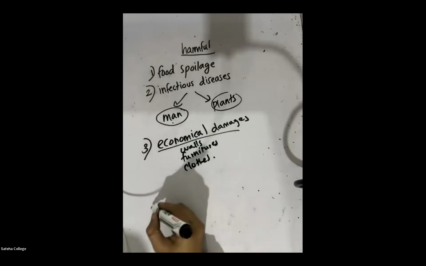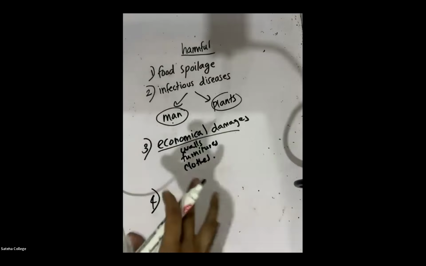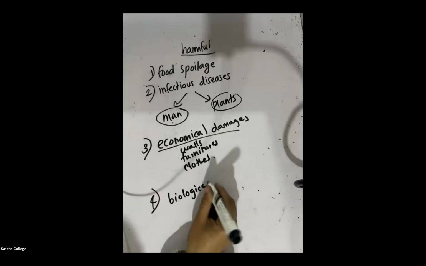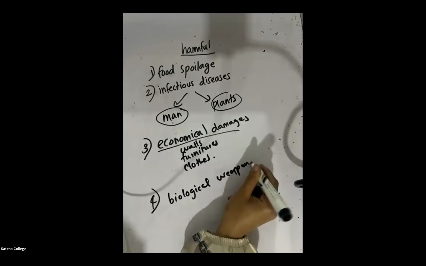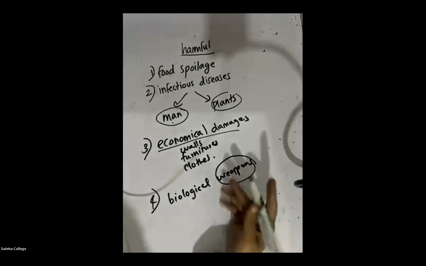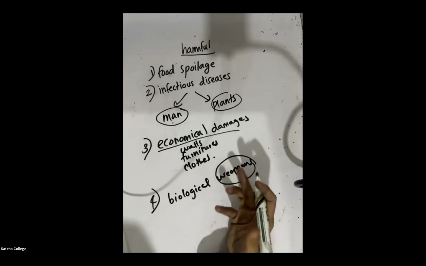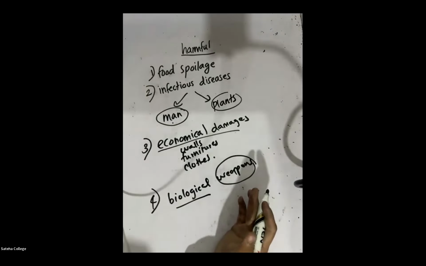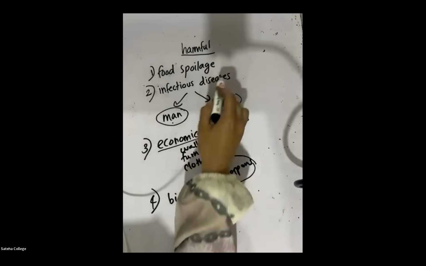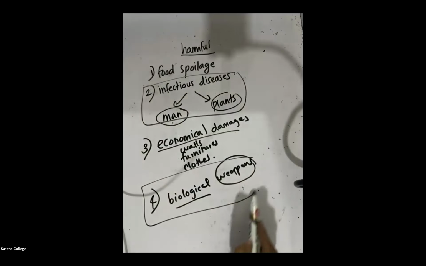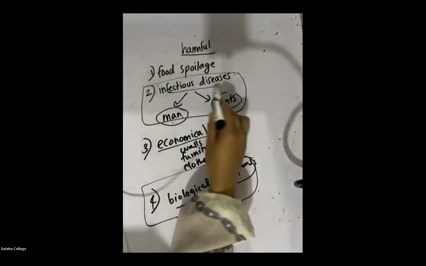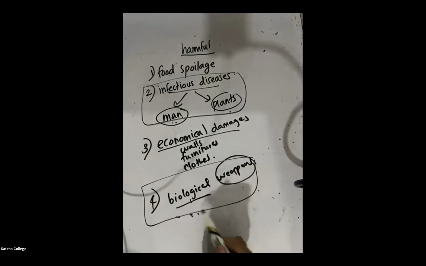Another disadvantage, a modern one, is that nowadays people are using microorganisms to create biological weapons. That is another disadvantage. It's not an advantage, no? Creating weapons is not good for us because they kill each other. So that also belongs under disadvantages. In this chapter, we will be learning mainly only these two: the infectious diseases caused to humans and plants, and biological weapons. Those are the only two topics that are mainly given.